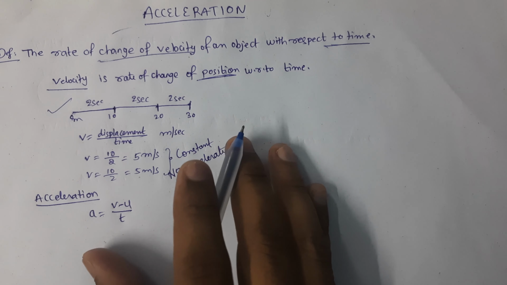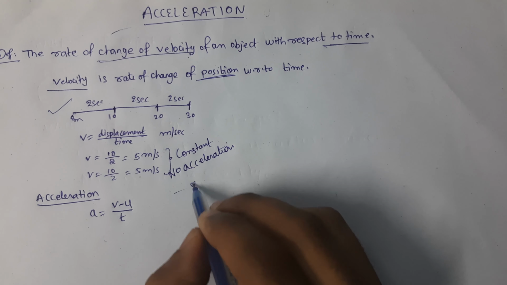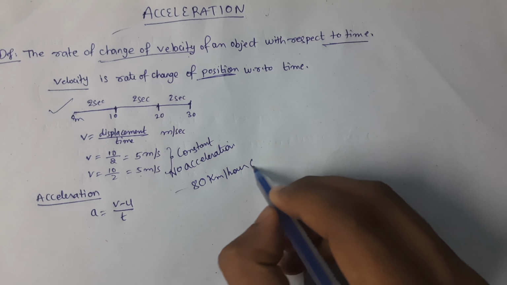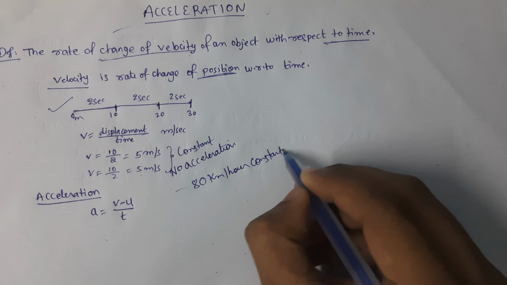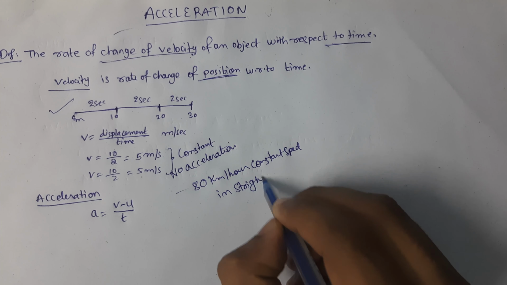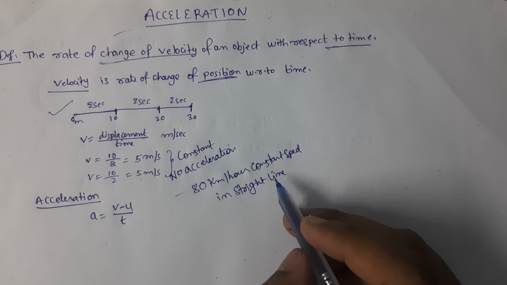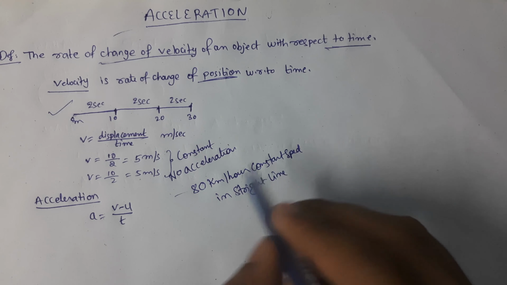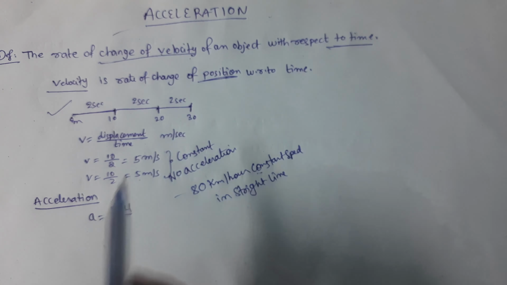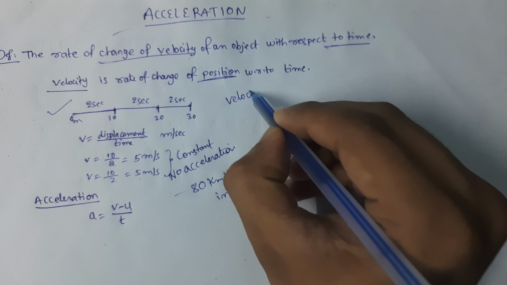Now let's say, for example, a car is traveling at a constant speed of 80 kilometers per hour in a straight lane. Will there be acceleration here? See here, acceleration is change in velocity. We know velocity is nothing but speed with direction.